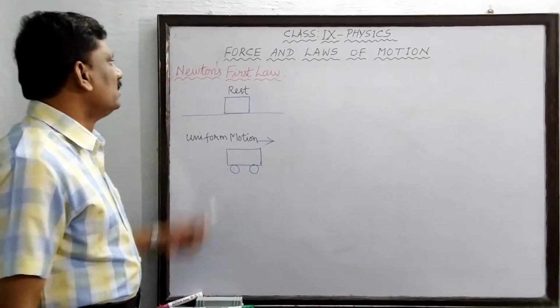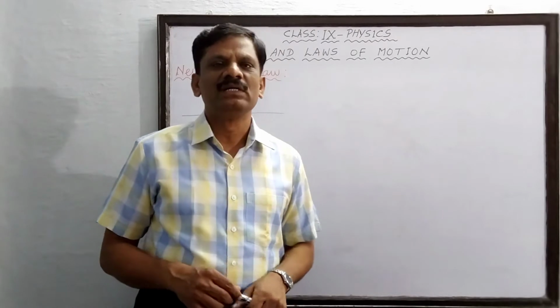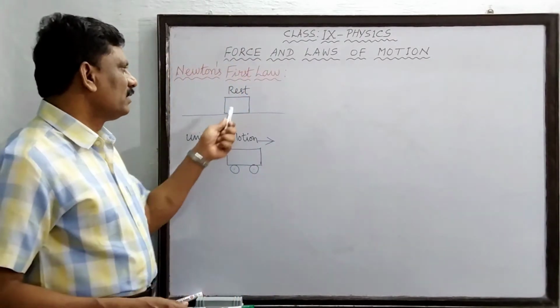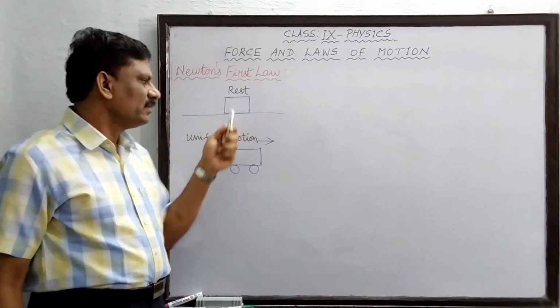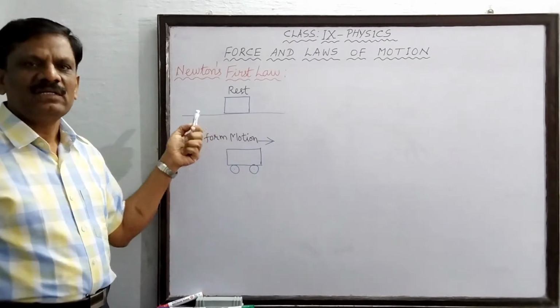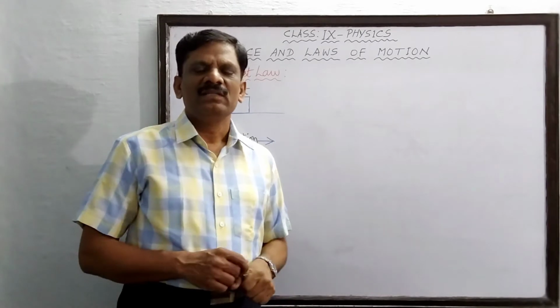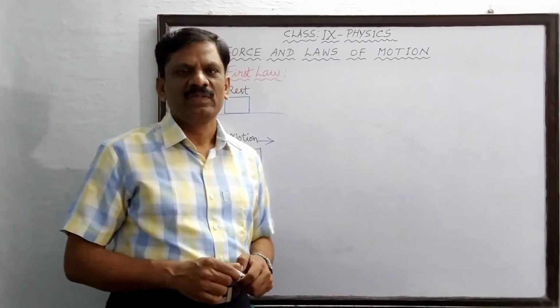Hi, now we are going to discuss Newton's first law of motion. For that I have considered two objects. The first object is at rest initially. The second object is having uniform motion. That means it is moving with a constant velocity, that is, constant speed in the same direction.